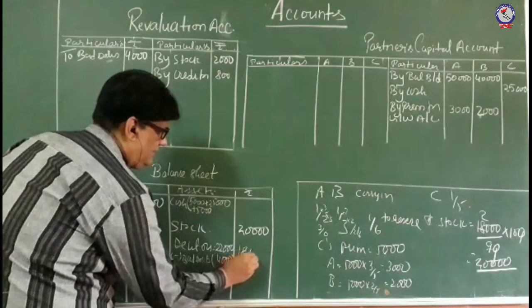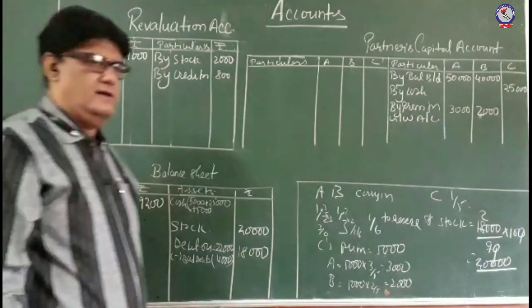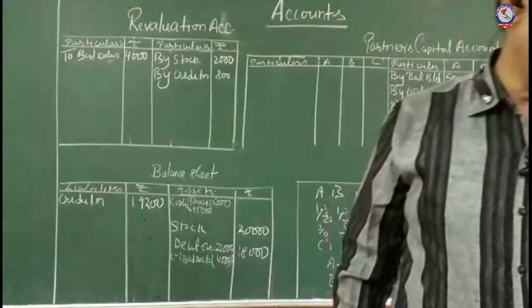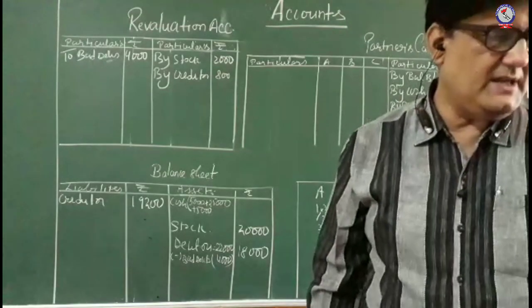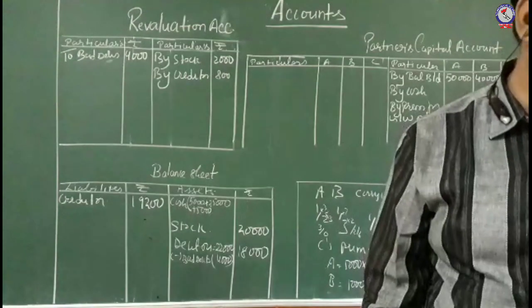So remaining debtor is 18,000 rupees. Okay. So here we had all the adjustment. यहाँ पे सारे adjustment complete होते हैं. Now we will be shifting the other entries.